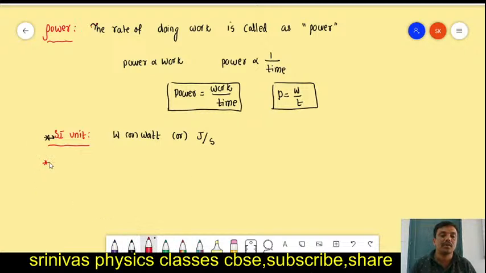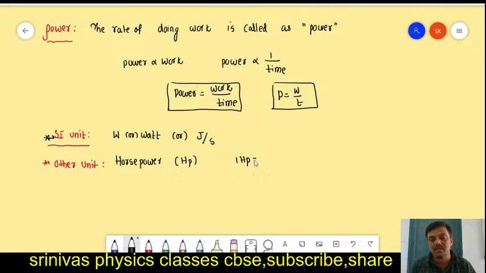There are many other units also. Other units are horsepower, that is HP. Like 1 HP motor, 2 HP motors, water motors. 1 HP is equal to how many watts? 746 watts. 1 horsepower means 746 watts.